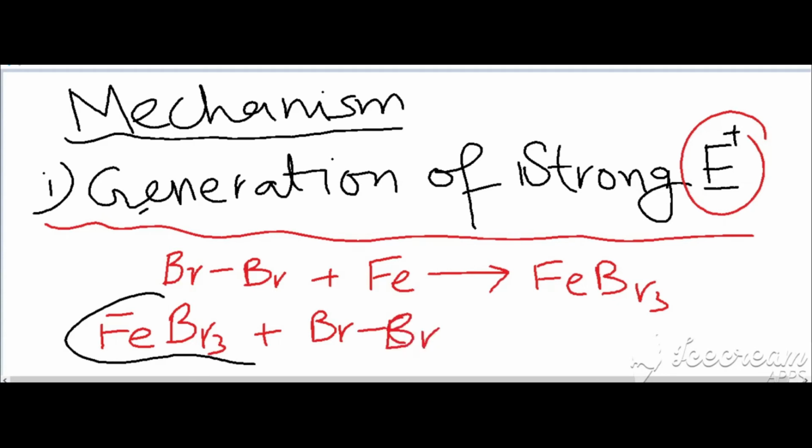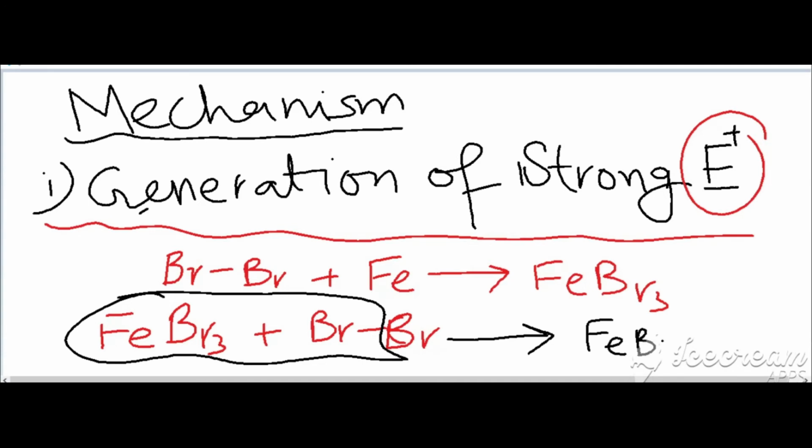It will remove bromide with its bond, and a complex is formed, that is FeBr4 negative, plus Br positive. You know that halogens are more electronegative, so it is very difficult to keep a positive charge on them, so it is prepared in this way. In this way you can see that a strong electrophile is generated.